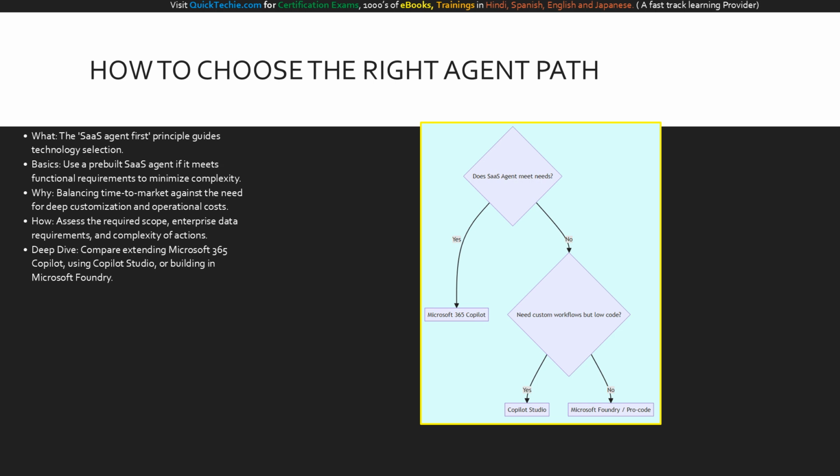This flowchart visualizes the decision tree for selecting your agent platform. We start at the top decision node. Does a pre-built SaaS agent meet your needs? If yes, you follow the path to Microsoft 365 Copilot, delivering immediate value with minimal customization. If no, you move to the next decision. Do you need custom workflows that can be built with a low-code approach? If yes, you select Copilot Studio, which enables fast development and process transformation. If your scenario requires highly complex orchestrations, custom models, or strict compliance isolation, you follow the no path to Microsoft Foundry or custom GPU containers for a pro-code solution.